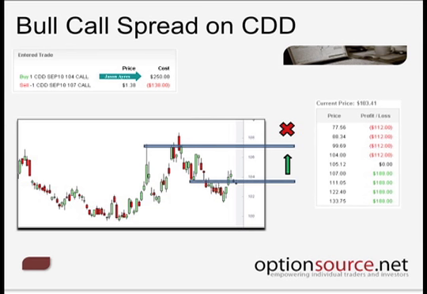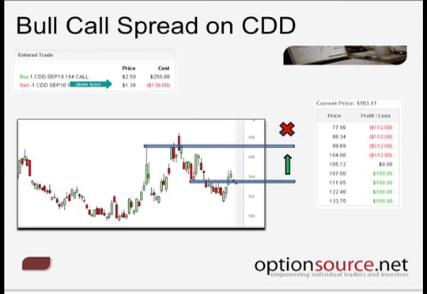Well, that might be a little too rich for somebody with a moderate account size. So if you want to lower that risk exposure and the capital that's required to allocate, you could go in and implement this bull call spread strategy, in which case we're now looking to collect $1.38.